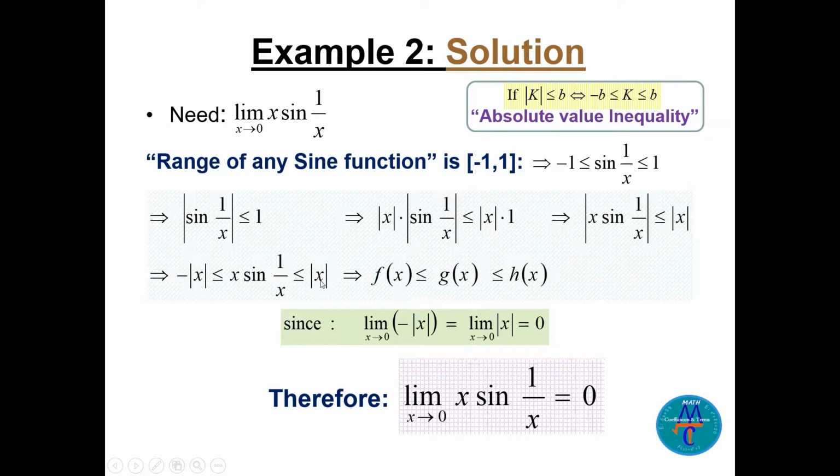Now this is the absolute value function, the limit of minus absolute value of x, the same as the limit of absolute value of x as x goes to 0. It will be 0 because that's a V shape in the graph. So we conclude for the function g in the middle, by squeeze law, the limit of all this as x goes to 0 will be also 0.